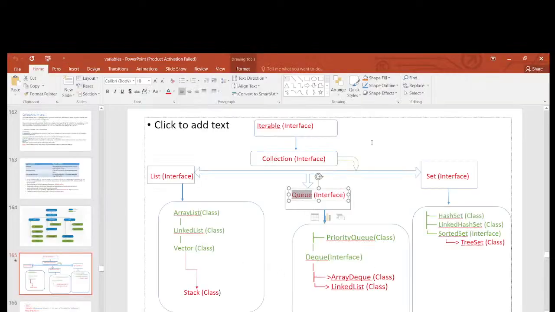So, we are discussing collections. Yesterday in class we discussed list, right? List is one interface, and its implementation classes are ArrayList, LinkedList, and Vector.